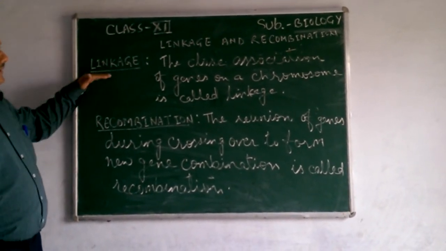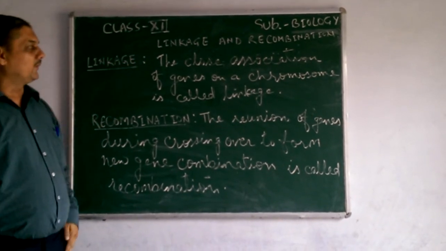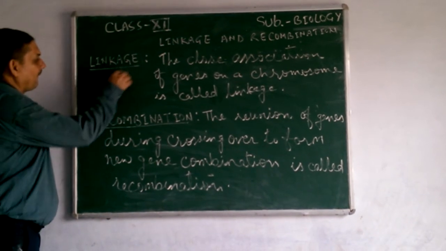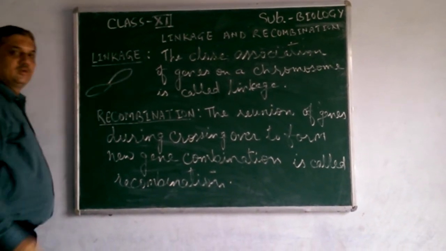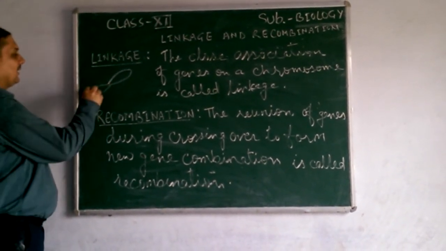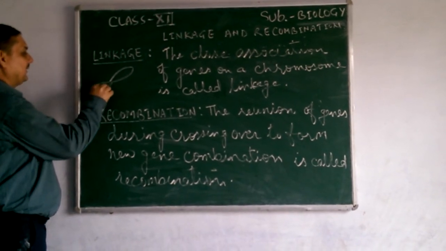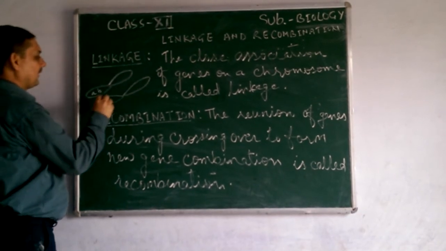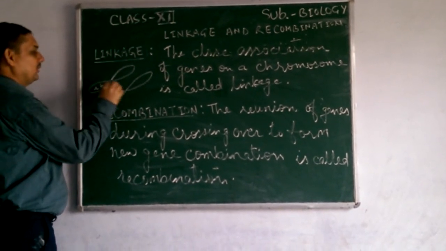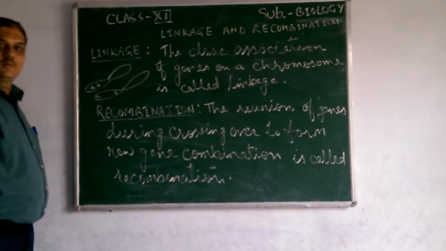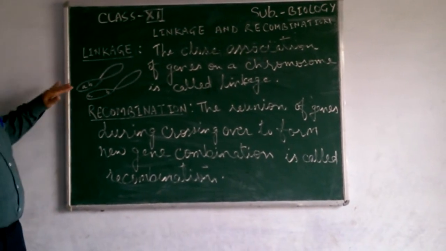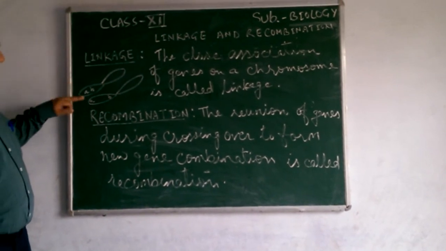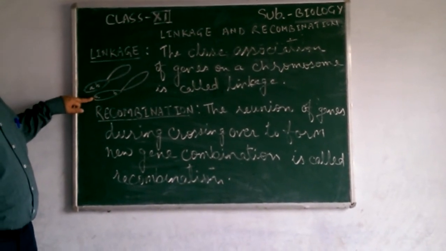Linkage is the close association of genes on a chromosome. You see, on a chromosome, if two genes A and B are present, they will be present either very close to each other or very far away from each other. So in the first case we will say that they have a high degree of linkage. In the second condition we will say that they have poor linkage.